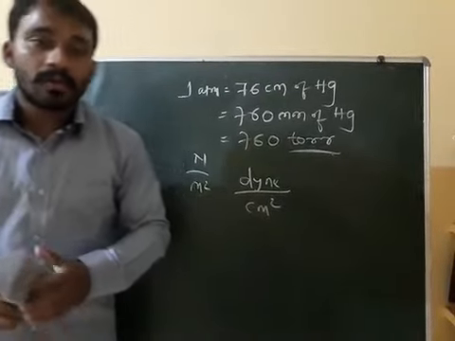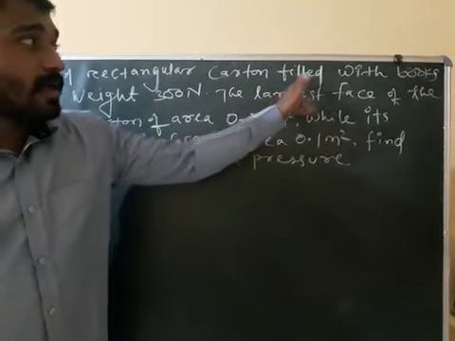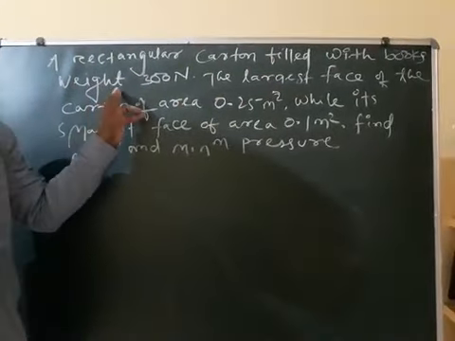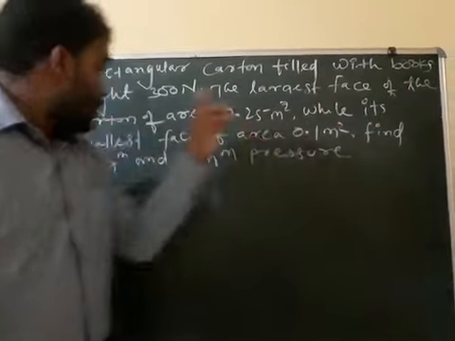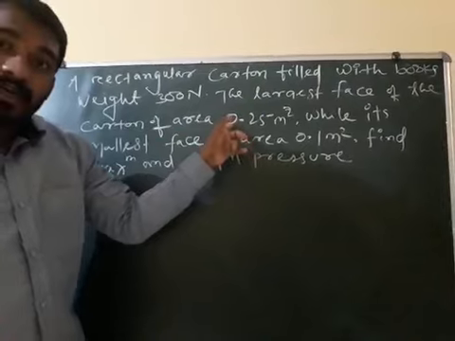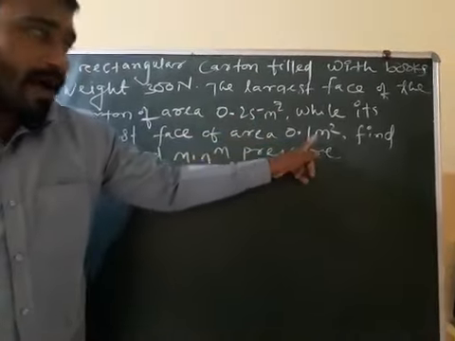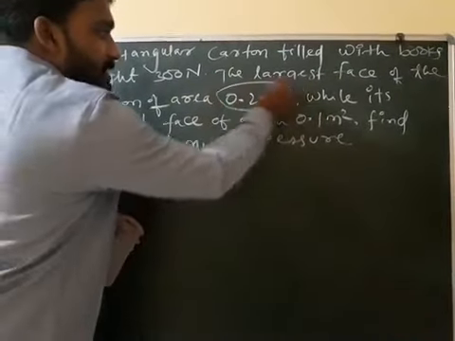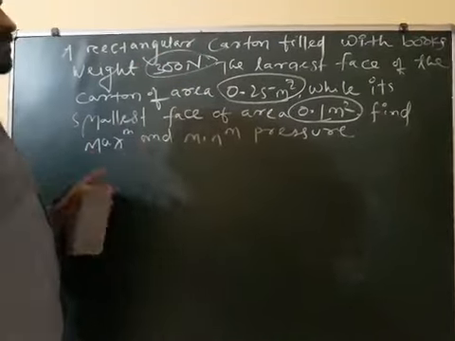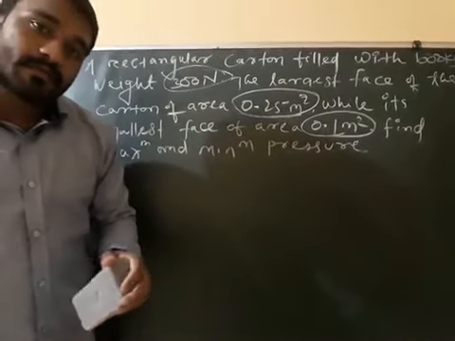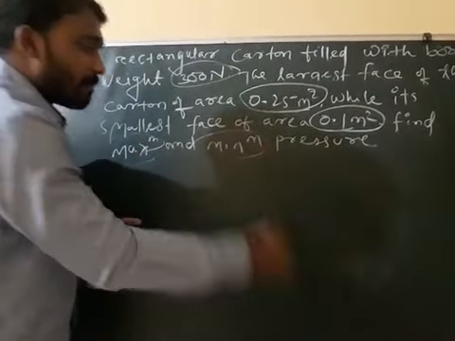Understood? A rectangular carton filled with books weighs 300 Newton. The largest face of the carton has an area of 0.25 meter square, whereas the smallest face is 0.1 meter square. The force is 300 Newton. Understood? Find the maximum pressure and minimum pressure.